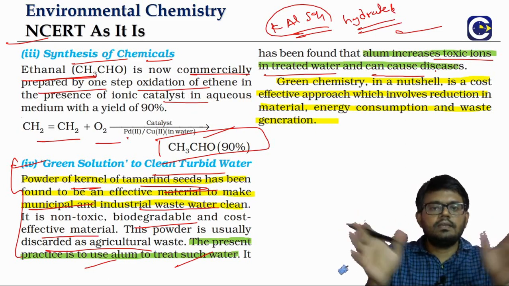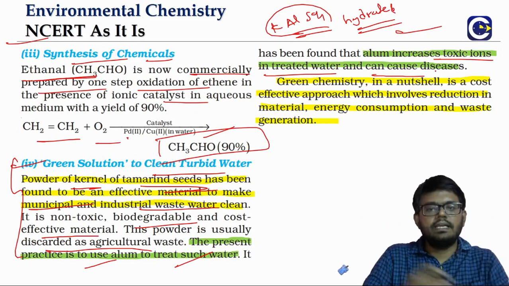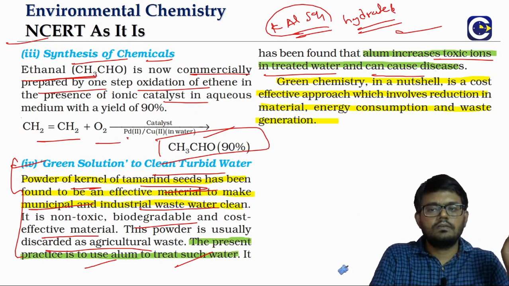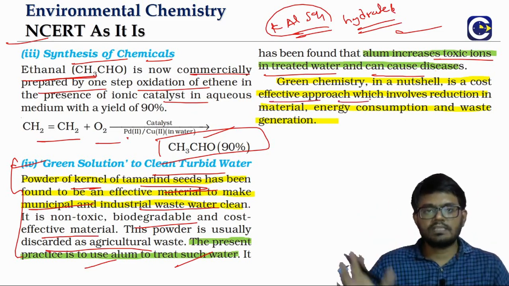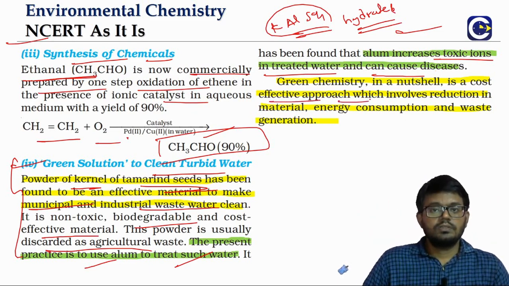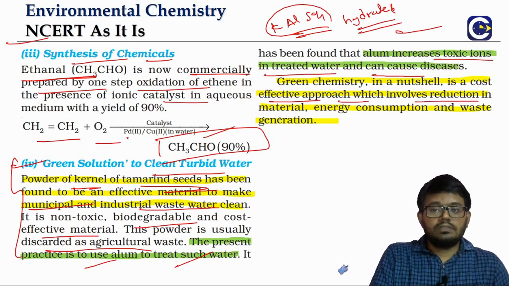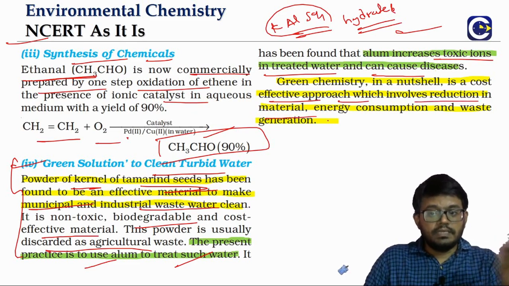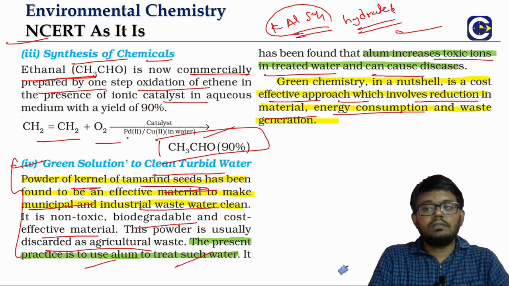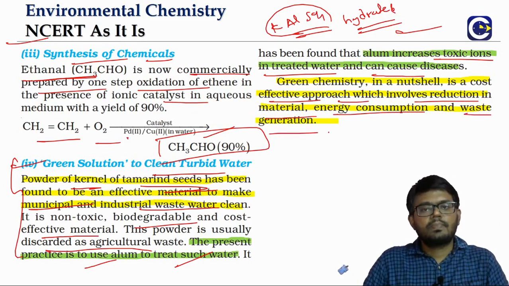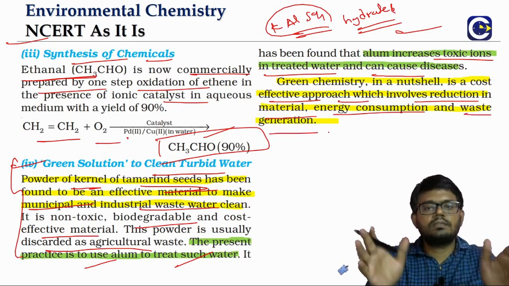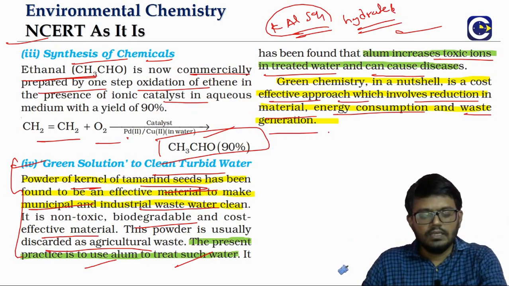So basically the green chemistry idea is what? It's a means of finding a cost effective approach which will involve the reduction in the material, energy consumption and waste generation. So this is the broad idea of green chemistry.